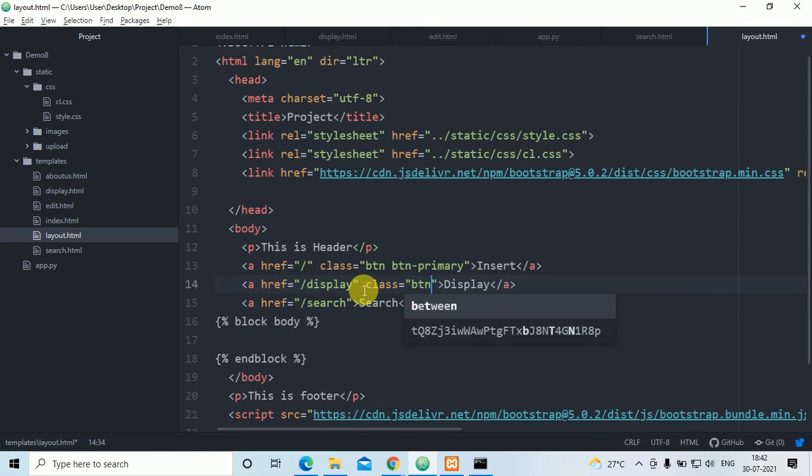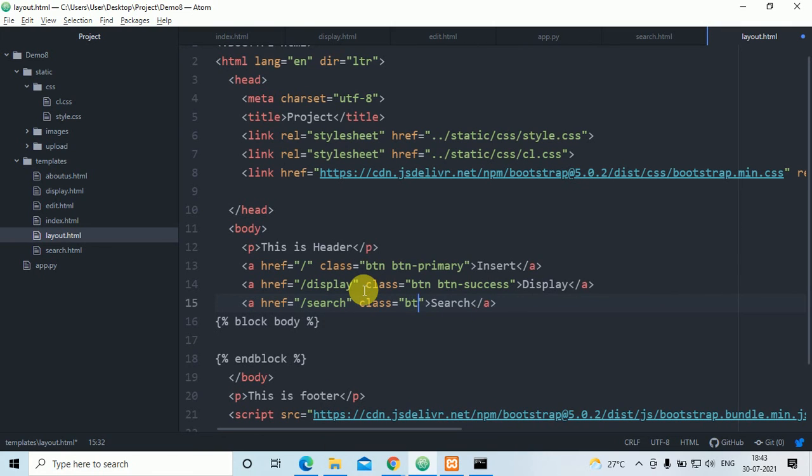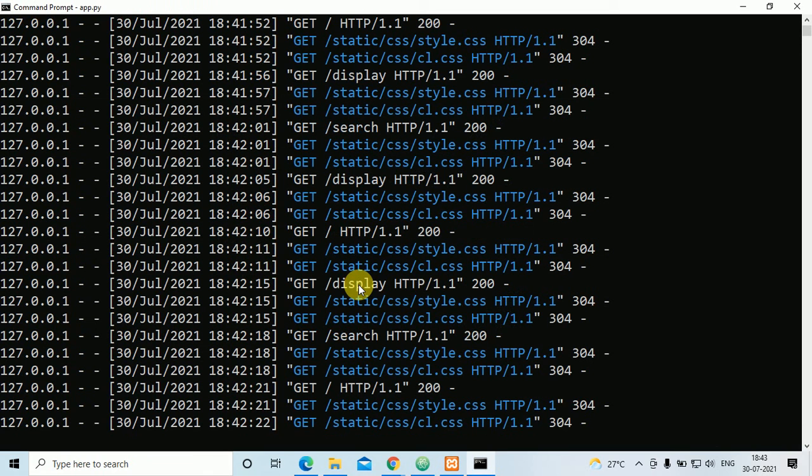For display, class btn btn-success. These all are the properties from Bootstrap. Then btn btn-warning. Okay, I'll save the file and I'll show you how it works.